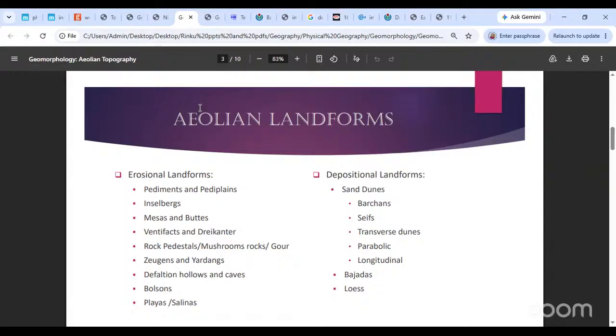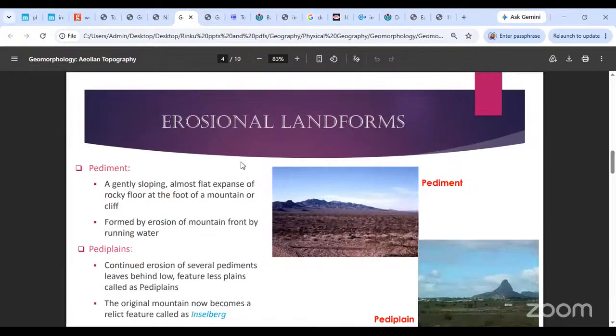Depositional landforms will be various types of sand dunes, whether it is barchans or seifs or transverse dunes, parabolic dunes, longitudinal dunes, different types of sand dunes. Then there will be bajadas, which are depositional plains, and loess, a kind of sand, a kind of like alluvium, a similar kind of sand. So these are the various erosional and depositional landforms. We'll start to check them out one by one. All right, here we go.